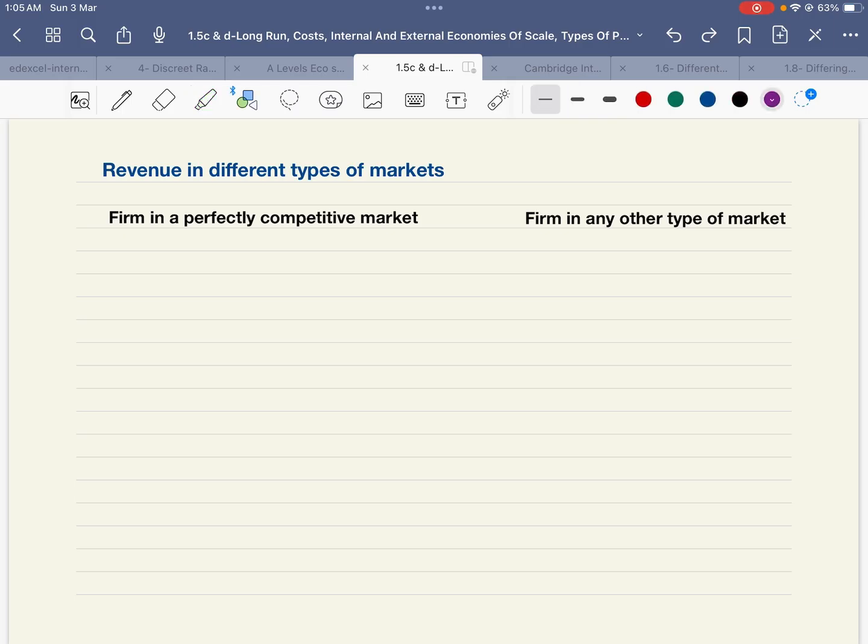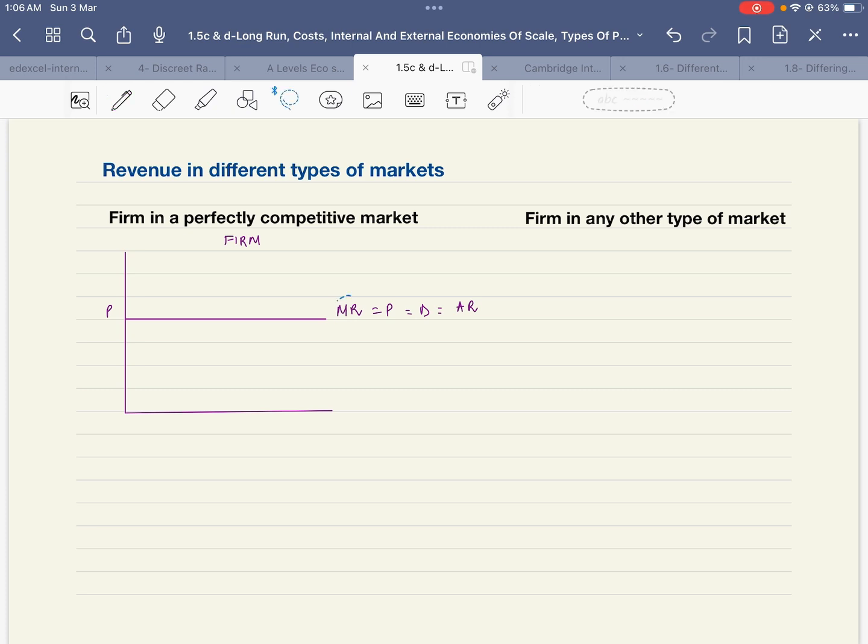So if we talk about a price taking firm, marginal revenue is a horizontal curve. This is marginal revenue and this is the price that they have to charge. This is the demand also, and this is the average revenue curve as well.